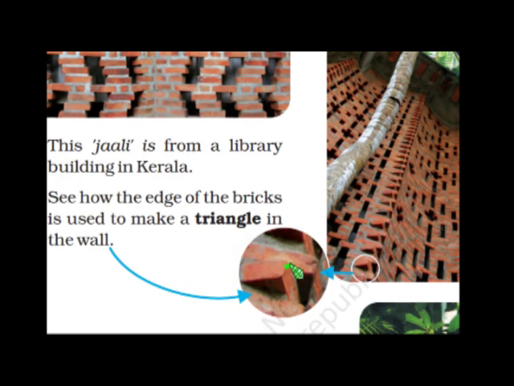The mason has kept an edge of a brick. He has projected this edge outside and the other edge of the brick is this side. So alternately he has placed the brick edges outside, making a different pattern, and inside he has made jalis also. So it's looking very beautiful, isn't it?